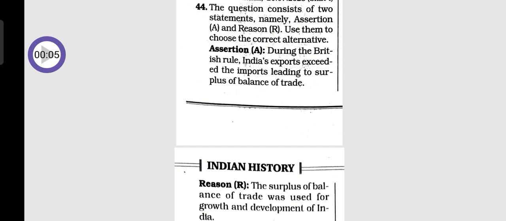So question 14, Assertion and Reason. Assertion: During the British rule, India's exports exceeded the imports, leading to a surplus of balance of trade. Reason: The surplus of balance of trade was used for growth and development of India.